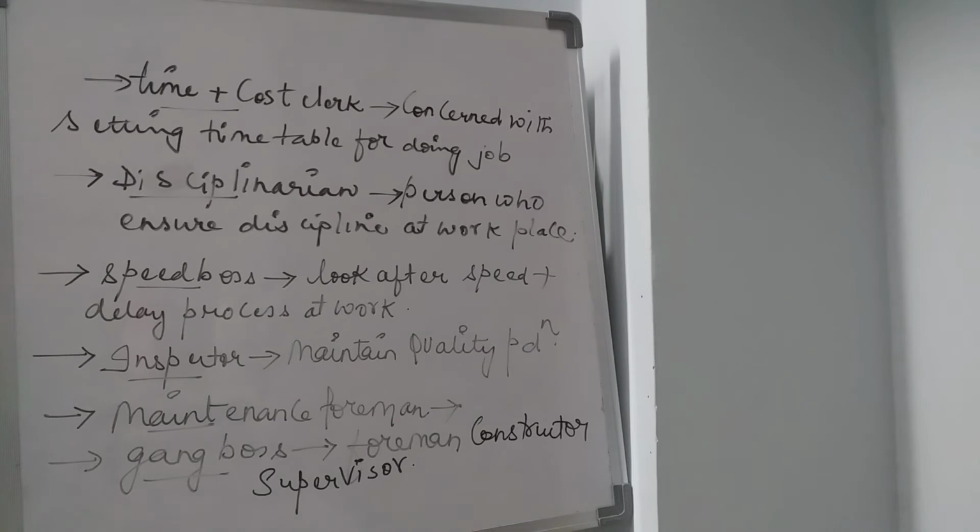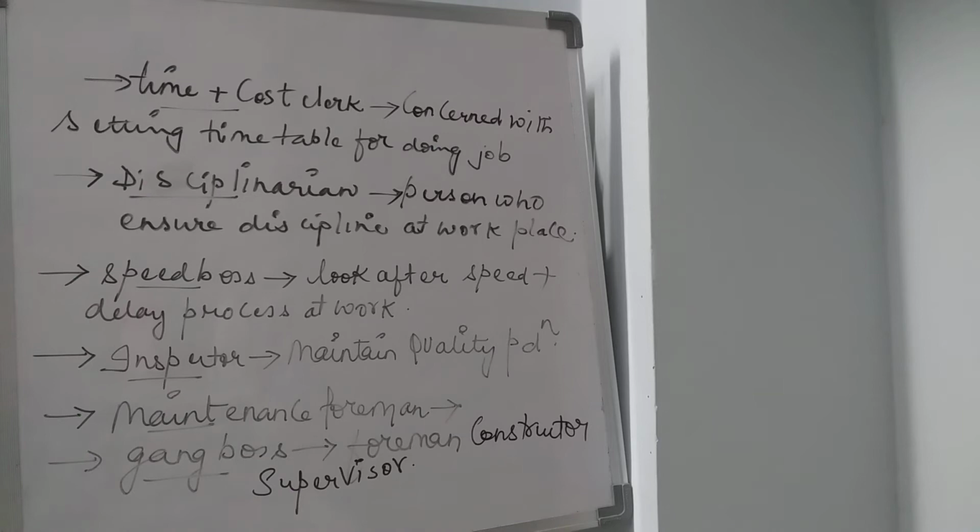Then inspector, the person who maintains good quality production. He will inspect whether any kind of duplication or any other kind of alteration is going on or not. That means he will do investigations, and check whether any machine work is proper or not, whether machines are in good condition or not, whether quality or qualified good products are being produced or not.